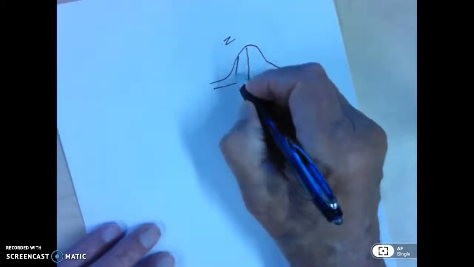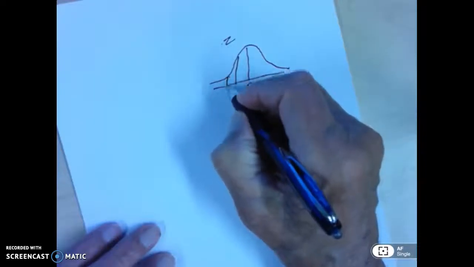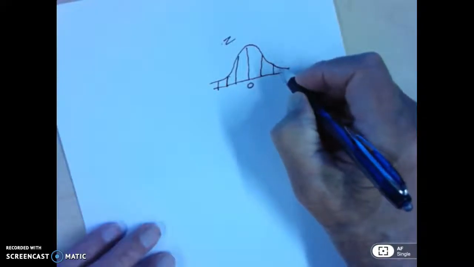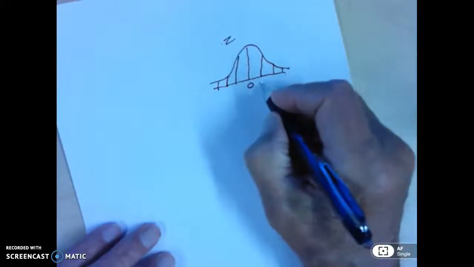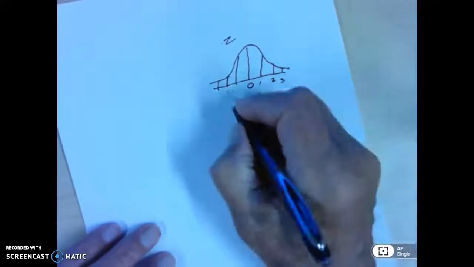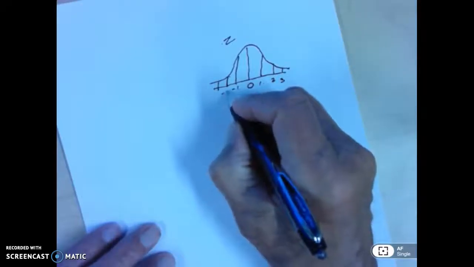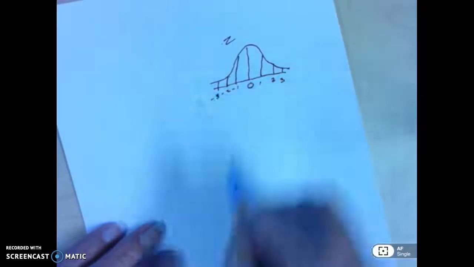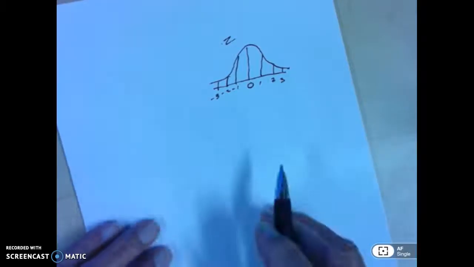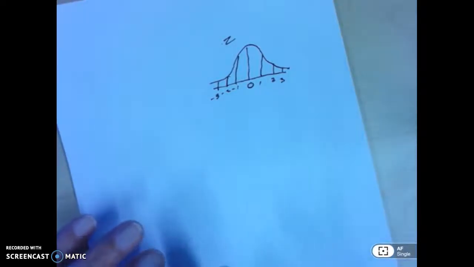Then we have 3 standard deviations below the mean and 3 standard deviations above the mean. Now these are listed as 1, 2, and 3, and these are listed as -1, -2, -3. Now, I'm going to visit with you about being statistically significant. Here is what we have here, being statistically significant and belonging to another population. And this is a concept that we have.